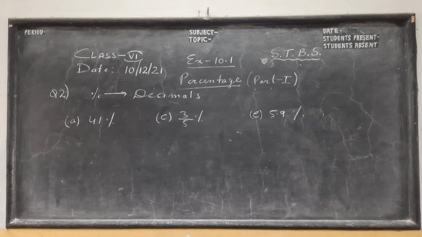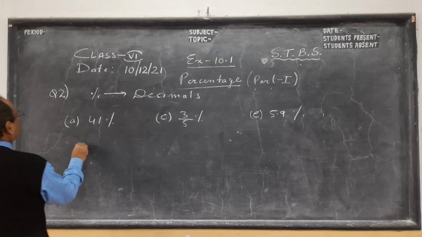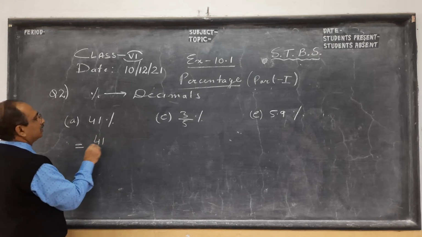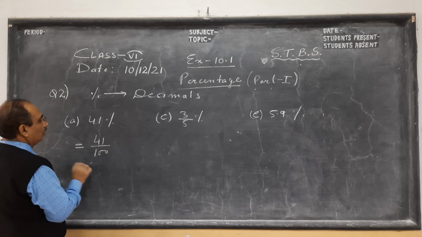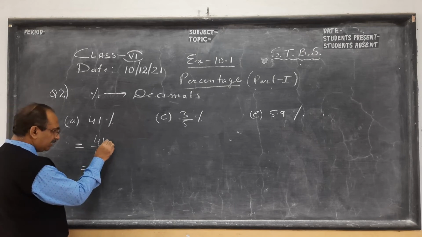So in the next question, children, we have to convert percentage into decimal. First we converted percentage into a fraction in the lowest terms. So again with the third concept, percentage goes, 100 comes down. And if you want to write it as a decimal, there is a decimal here.